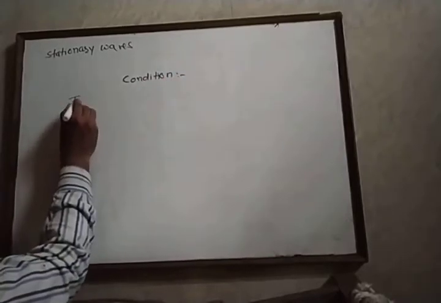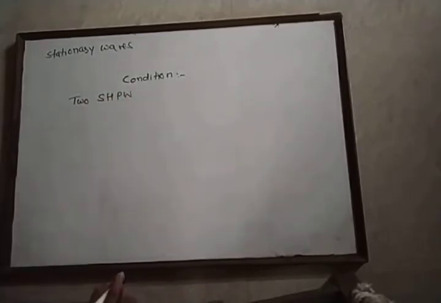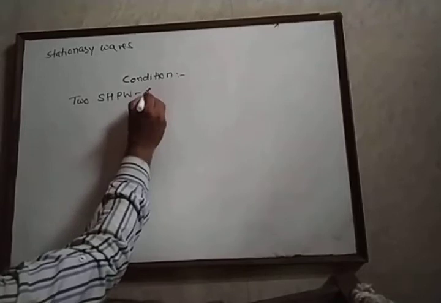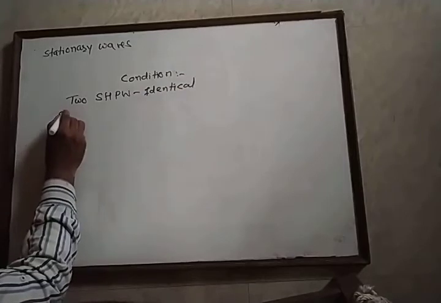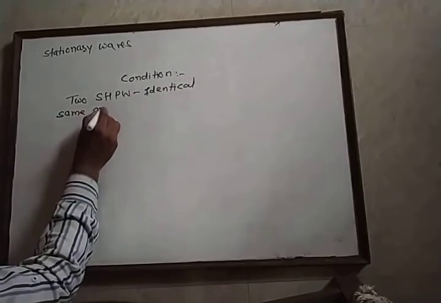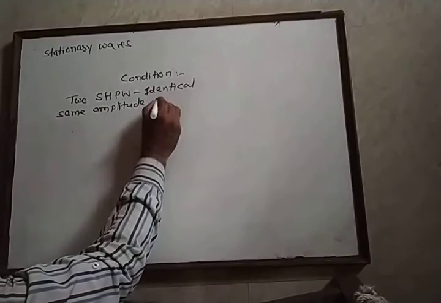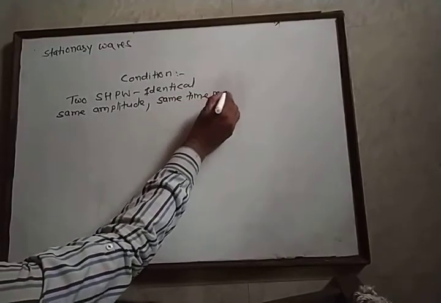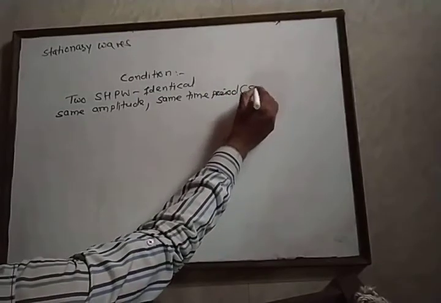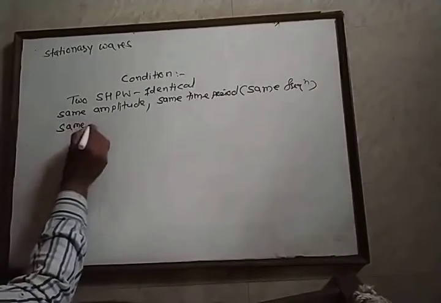Suppose there are two different simple harmonic progressive waves. These waves are identical. That is, the waves have the same amplitude, the same time period, which means both waves have the same frequency, and the same wavelength.